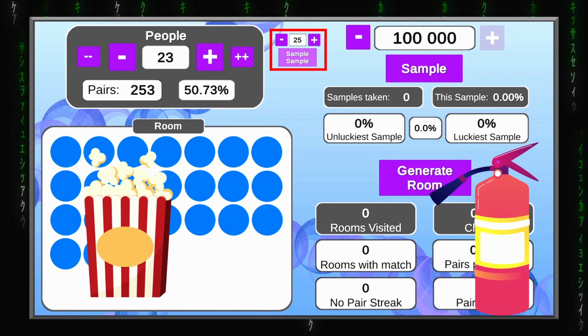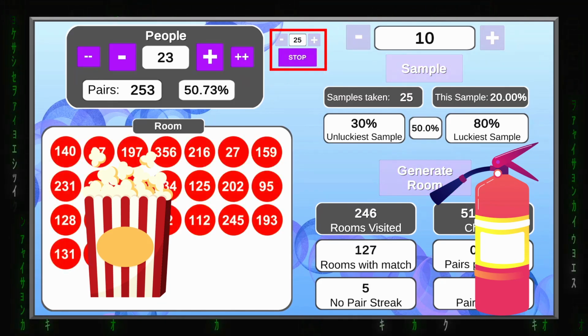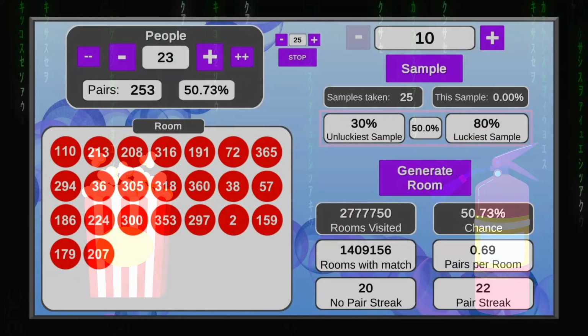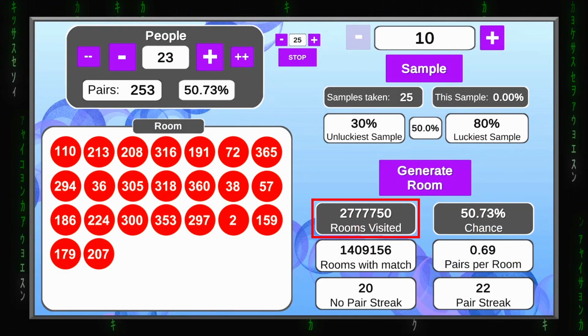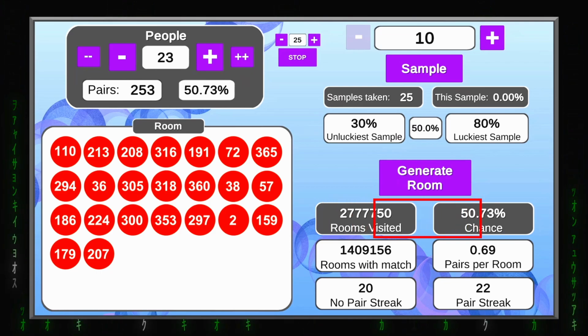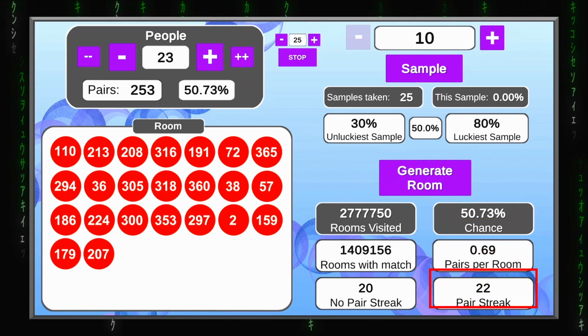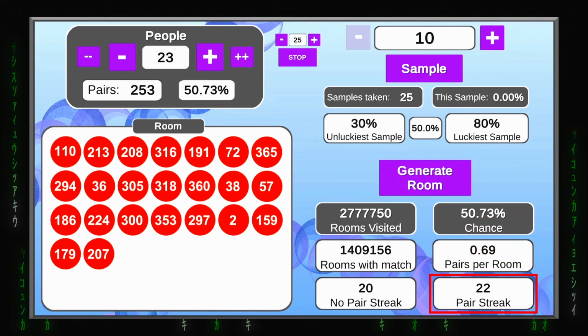Alright, let's do this. Nope, I'm not going there. So, 2,700,000 rooms visited. Measured chance is perfectly aligned with the predicted chance. And would you look at that, there was a streak of 22 rooms with a match in a row.